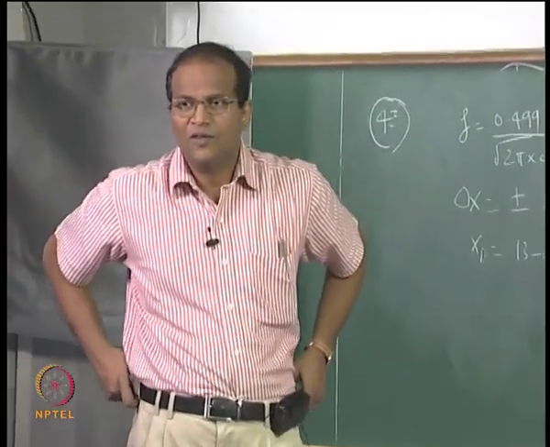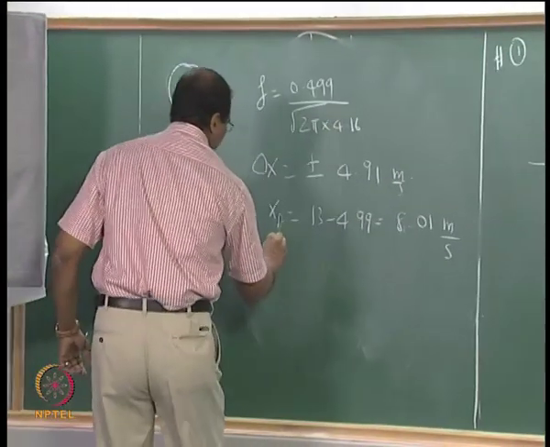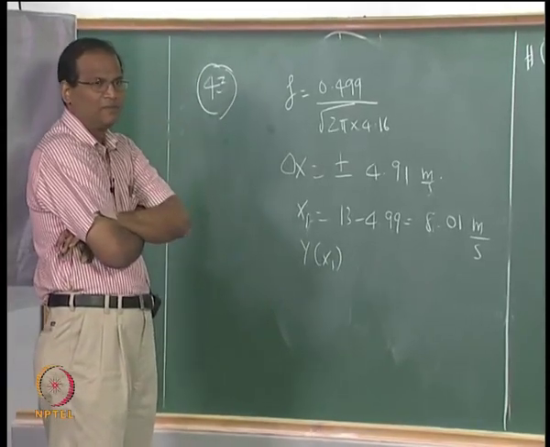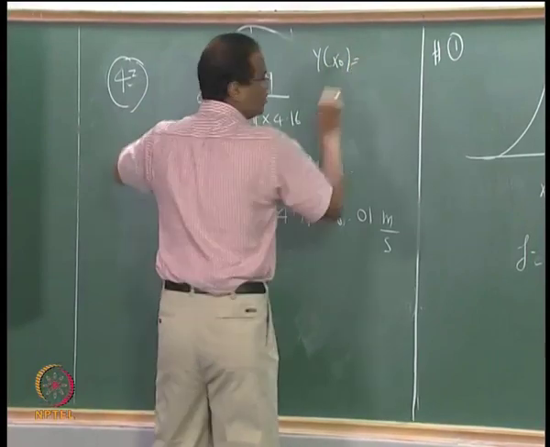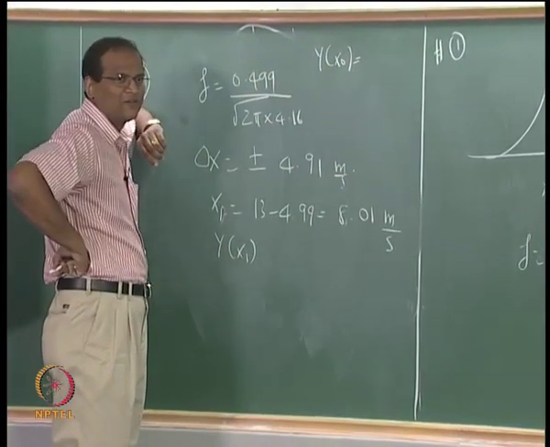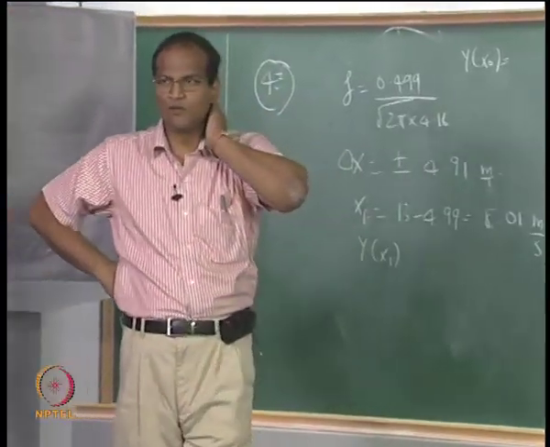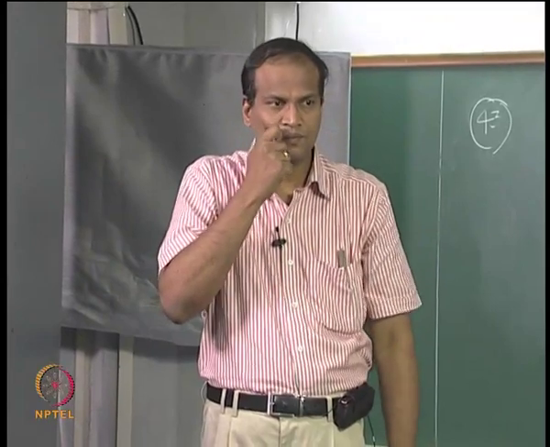So the first step, what is y of x1? What is y of x naught? See, so far you didn't calculate y of x naught. What is y of x naught? This is 68.68.